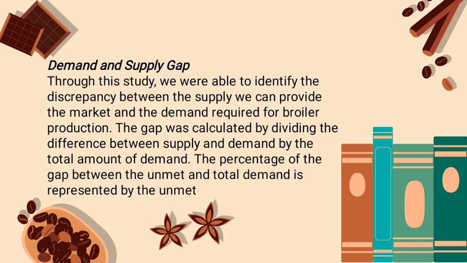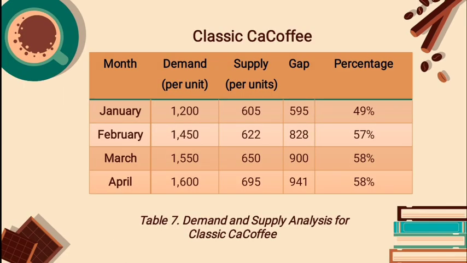represented by the unmet. This is the table of demand and supply analysis for classic coffee. This table presents the gap between the demand and supply of classic coffee in the market and the unsatisfied, which is the percentage of this gap. As a result, there is a substantial disparity between supply and demand, with the unsatisfied ranging between 49% and 58%.